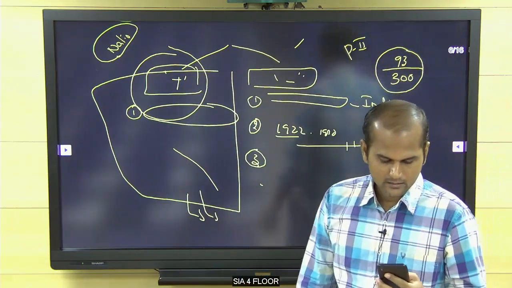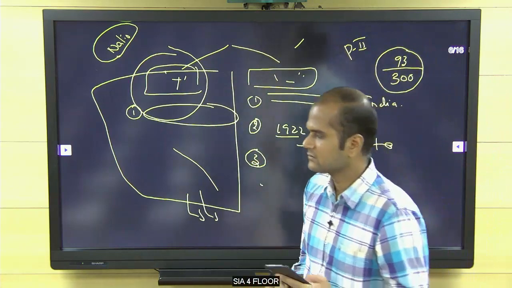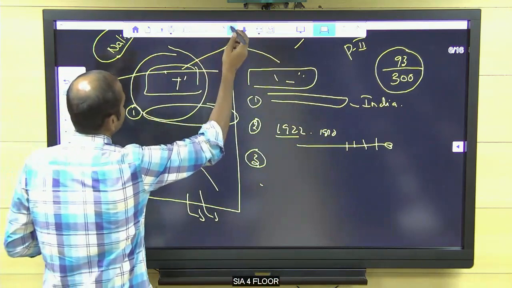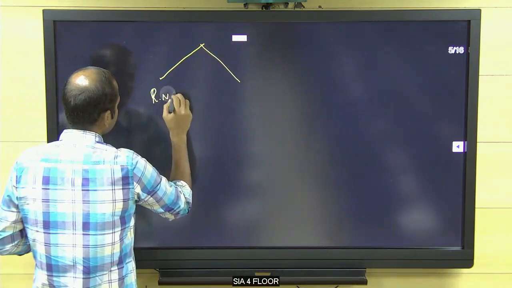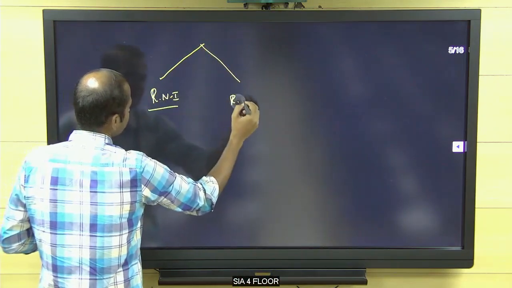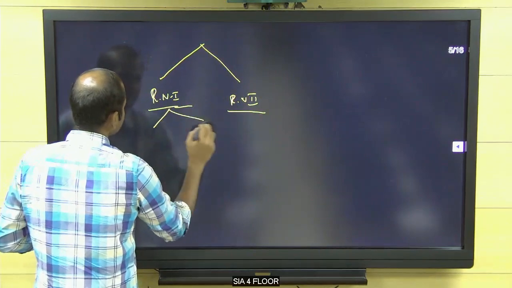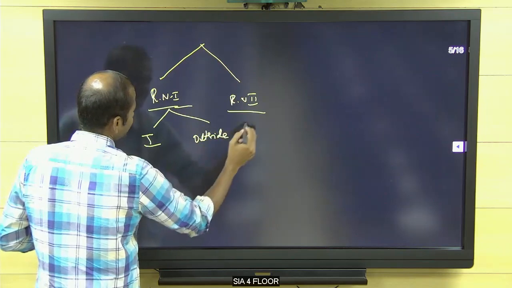Next, 10th: discuss the various phases of revolutionary nationalism. This is a straightforward question. If you just go through my class notes, you can easily answer it. So no need of explanation here. Revolutionary nationalism phase 1, revolutionary nationalism phase 2. Here, what are the nationalisms in India and outside India? Same thing, I have already given.